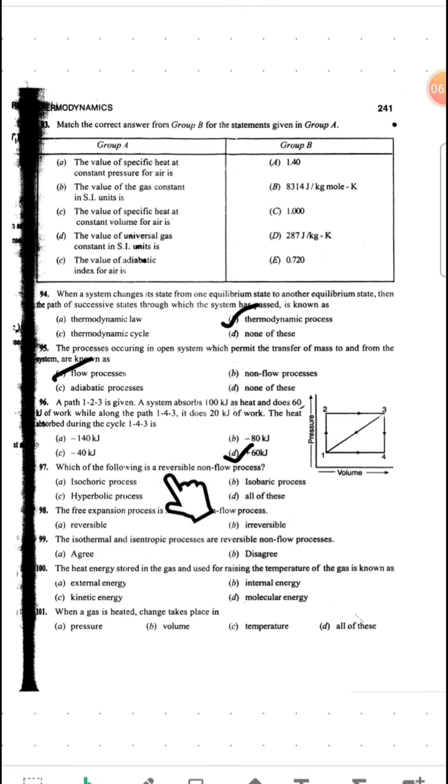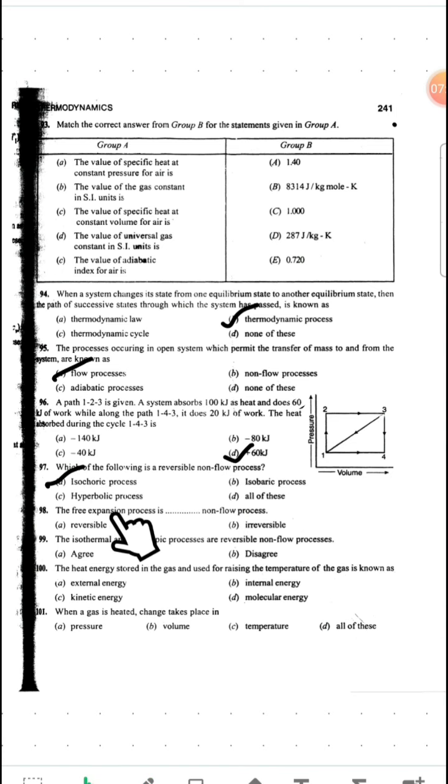Which of the following is a reversible non-flow process? Non-flow means the system should be a closed one, and masses should not flow across the system. So that will happen in the isochoric process only, in which volume remains constant, right? Volume remains constant. It does not allow any mass to transfer across the system. So our answer to the question will be isochoric process.